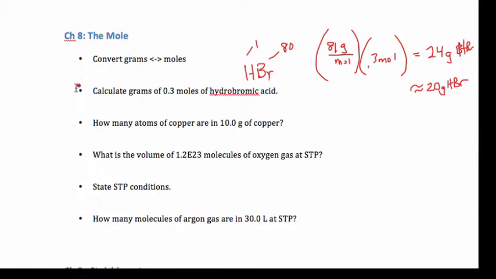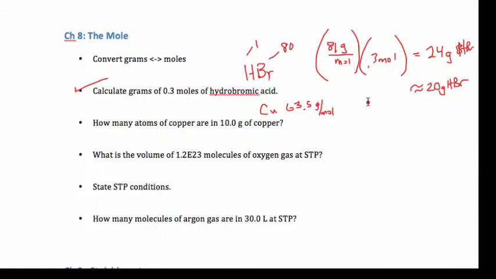Next question. How many atoms of copper are in 10 grams of copper? If you look at copper, first of all, you should know by now that the symbol for copper is Cu. Copper has a molar mass of 63.5 grams per mole. You're told that you have 10 grams. So I give you the option.